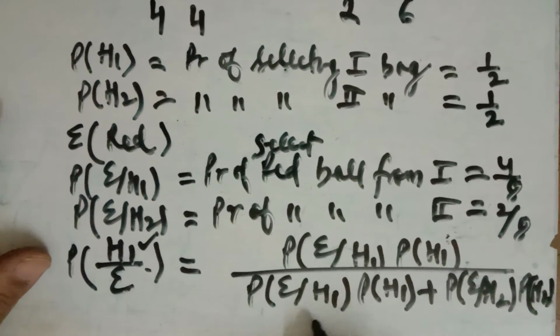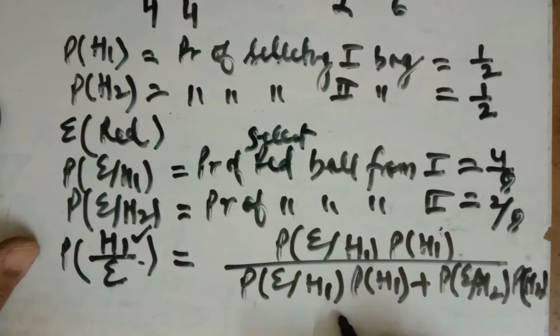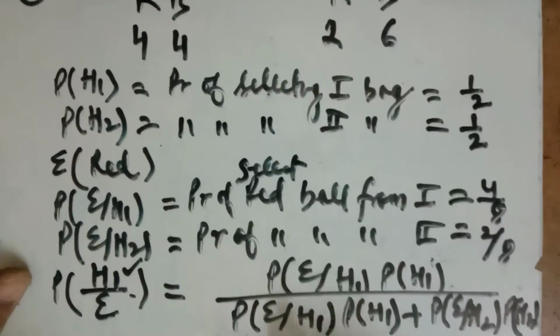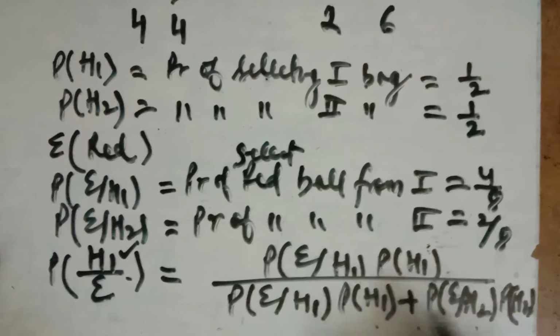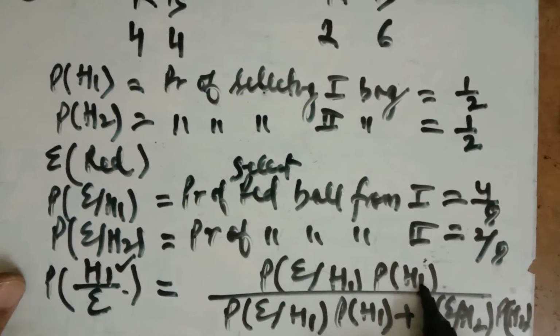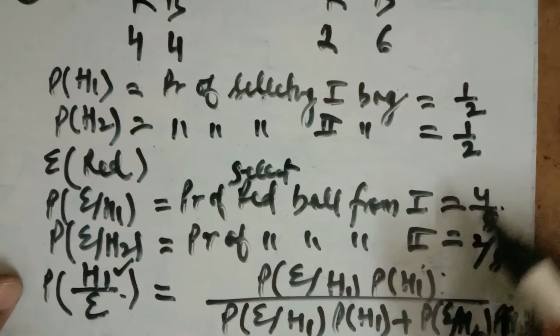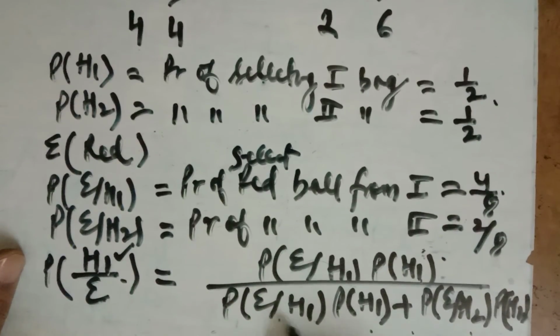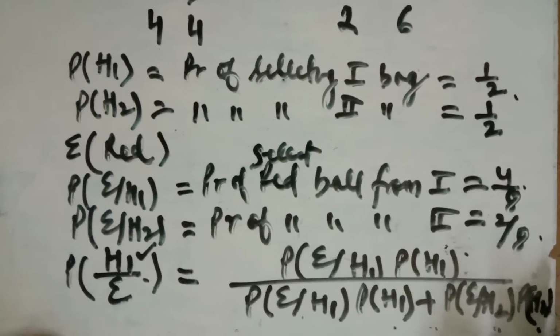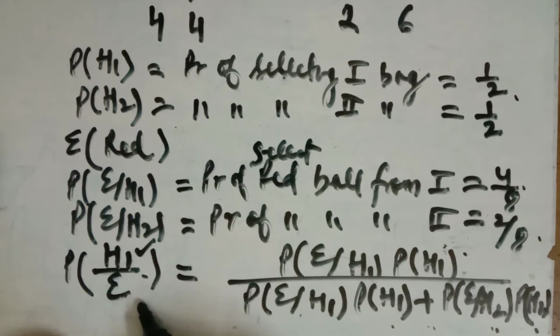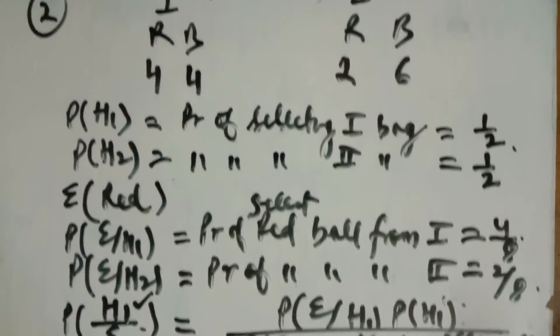If we have 3 events, then the third will also be there, E upon H3 into probability of H3, because the formula is a summation. Here we have only 2 bags, so we have E upon H1 into probability of H1 plus E upon H2 into probability of H2. Now simply replace the values. E upon H1 is 4 upon 8 into probability of H1, which is half, plus E upon H2 is 2 upon 8 into probability of half. You will get the probability that if we have taken out a ball and it is found to be red, it is drawn from the bag first.